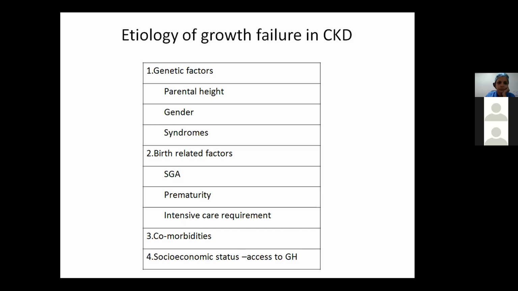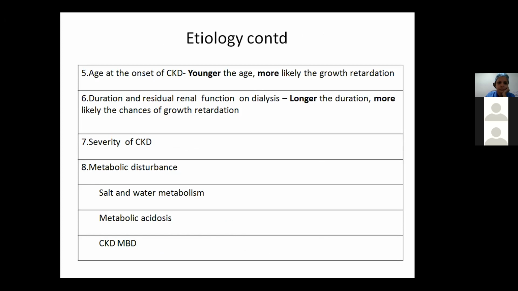Socioeconomic status, it is seen in studies that the growth of patients in CKD depends upon the gross national income of that particular country. And here the importance is of growth hormone, that in the low socioeconomic group, there will be no immediate access or no proper access to the growth hormone because of the financial issues. Age at onset of CKD, younger the age, more likely the growth retardation. Duration and residual renal function on dialysis, longer the duration, more likely the chances of growth retardation. They say that on dialysis, there is a higher chance of growth hormone resistance.